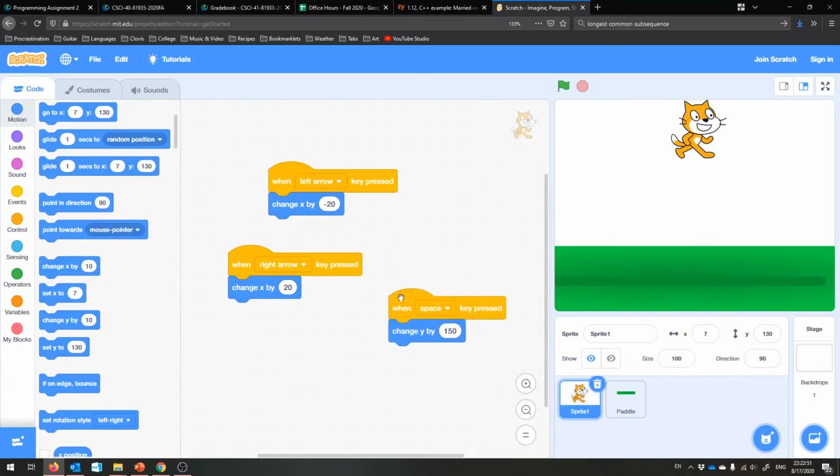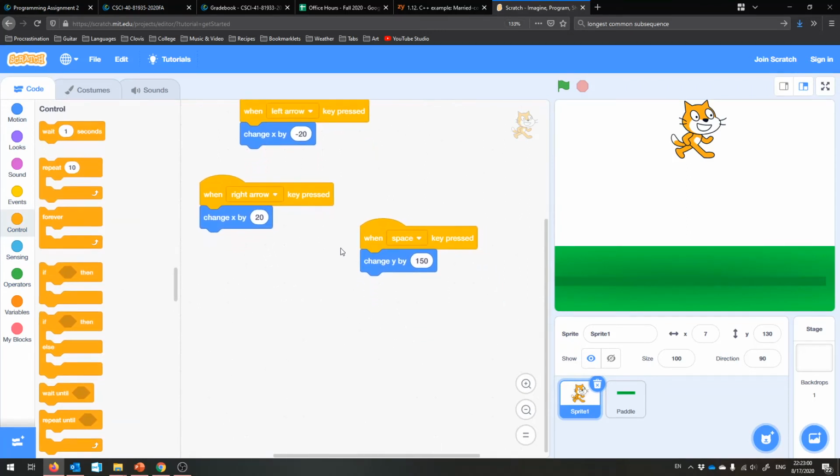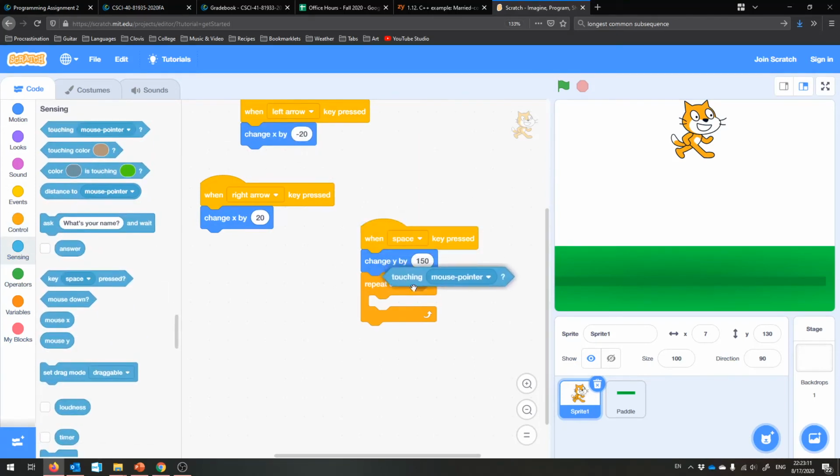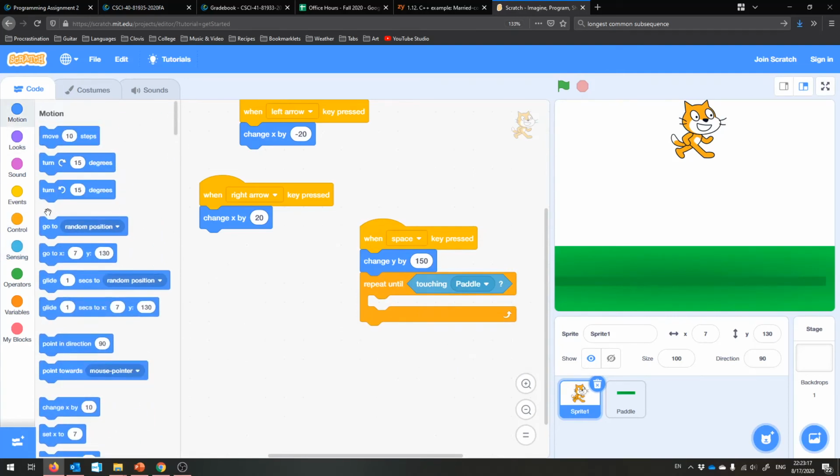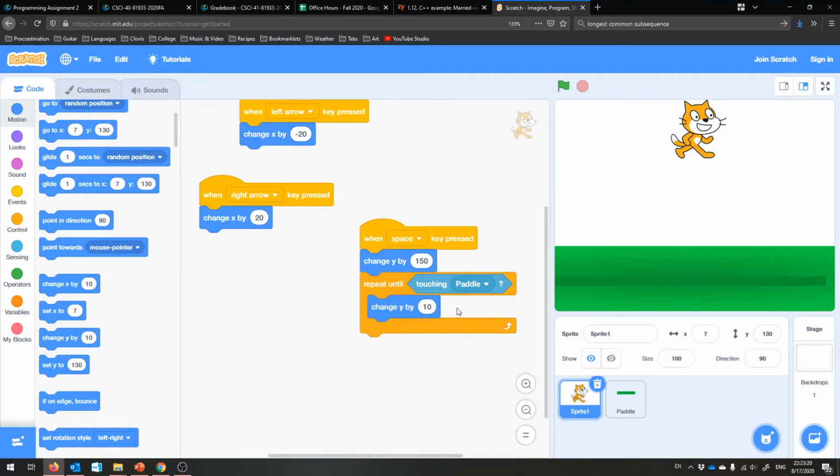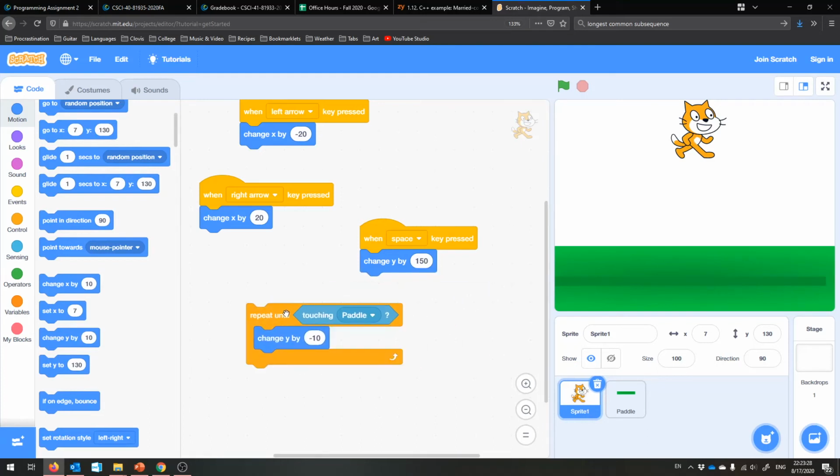So I think when the space key is pressed, what I'll do to bring the cat back down is use a loop. So maybe I will repeat until the scratch cat touches the paddle, and I will decrease your y in a negative way, because negative y means down. And so let me just click this to see if it's going to work. Ooh, I like that. You see that?